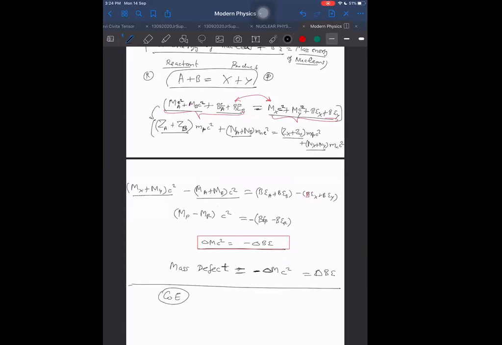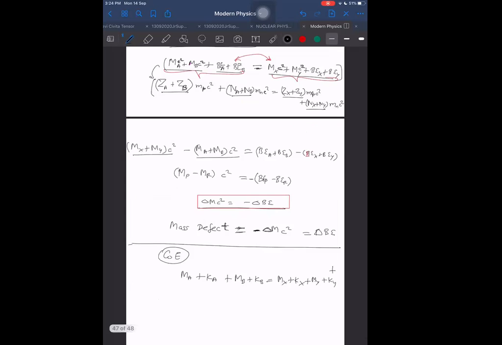The energy equation is like this. Mass energy of A plus kinetic energy of A, that is the total energy of A, plus mass energy of B plus kinetic energy of B, is equal to mass energy of X plus kinetic energy of X plus mass energy of Y plus kinetic energy of Y. Sometimes there may be some radiations getting emitted. I am assuming no radiations are getting emitted. Otherwise, if radiations are also there, then I have to add radiation energy in this, since radiations may be incident or released. If no radiation is there, or if radiation energy is negligible.